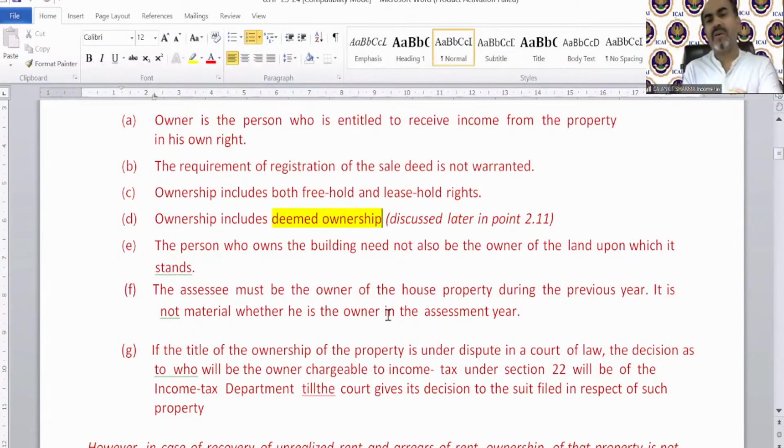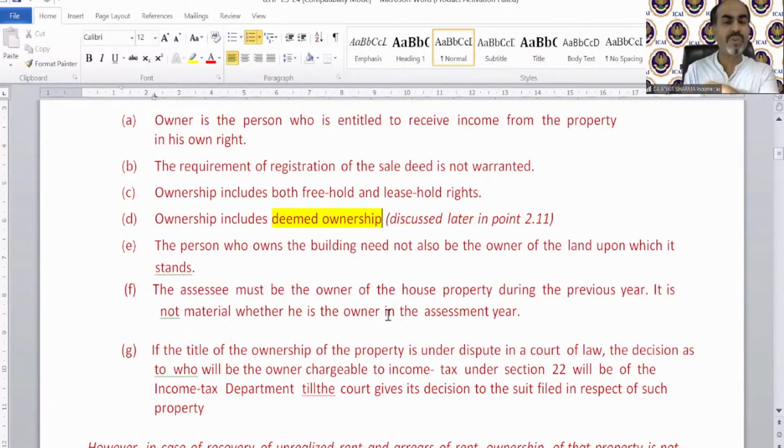So technically, one is a normal owner. A normal owner is the one in whose name the house property is registered. If it is in your name, then you are technically a normal owner. But there are certain cases, certain exceptions, when there is no registration in your name. Still, you will be treated as the owner of that property for the purpose of this chapter. So in these cases, you will be called a deemed owner. We're going to discuss it later, of course.